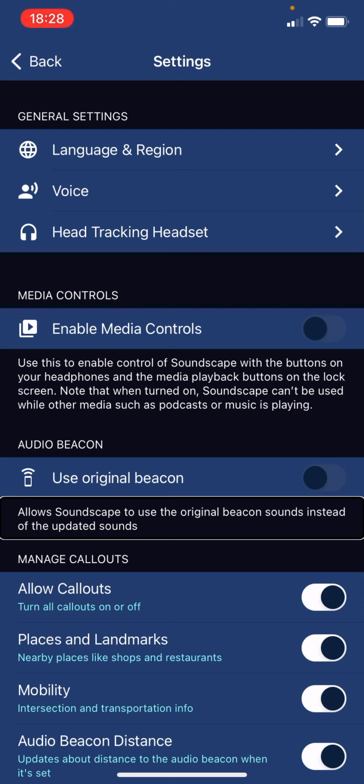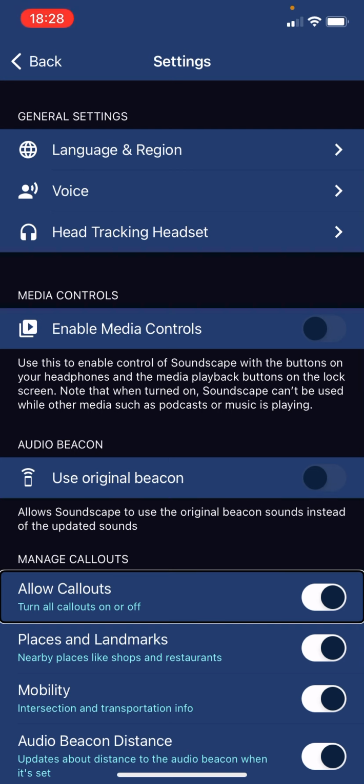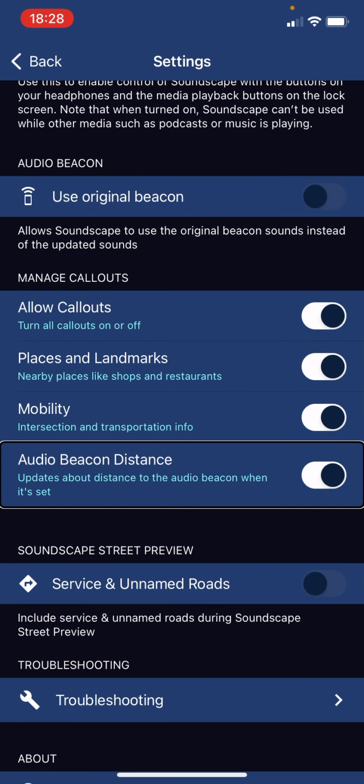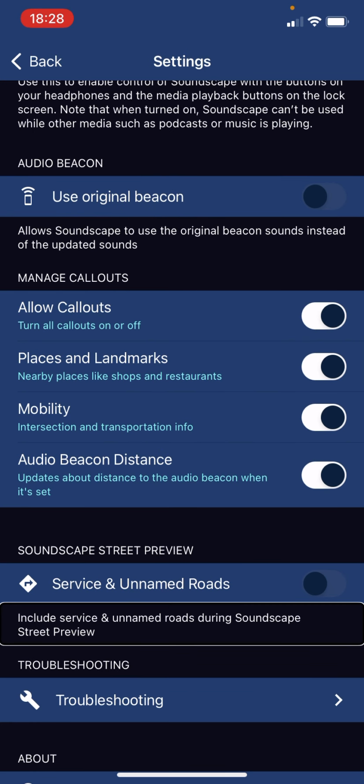Manage callouts. Allow callouts: turn all callouts on or off, switch button. Places and landmarks: nearby places like shops and restaurants. Mobility. Audio beacon distance. Updates about this. Soundscape street preview. Heading. Include service and main road. Troubleshooting.